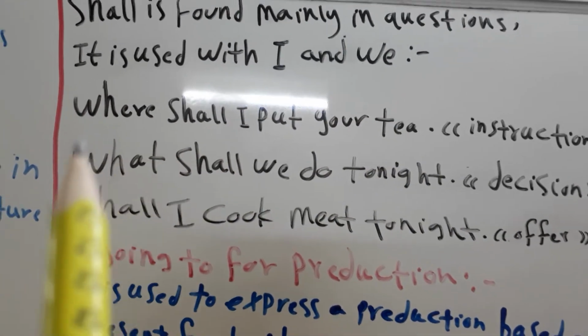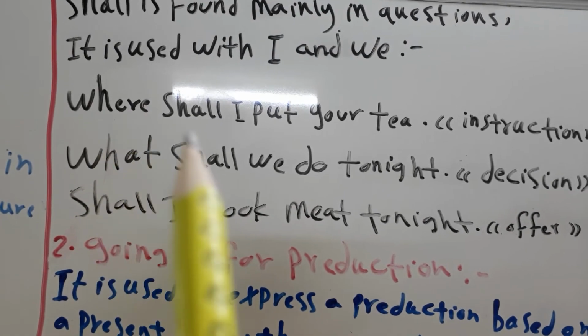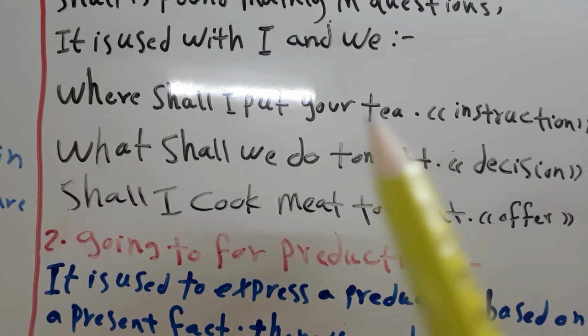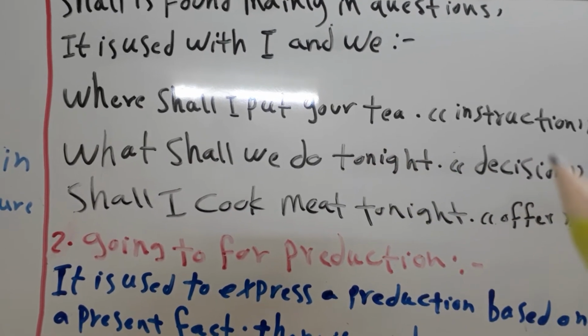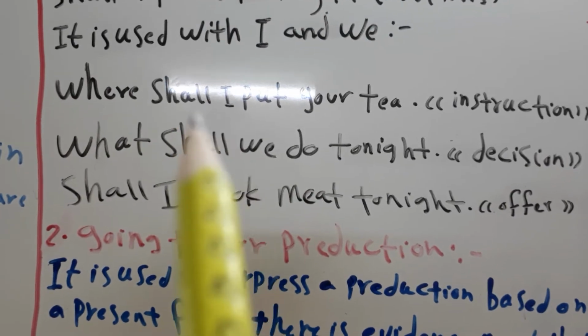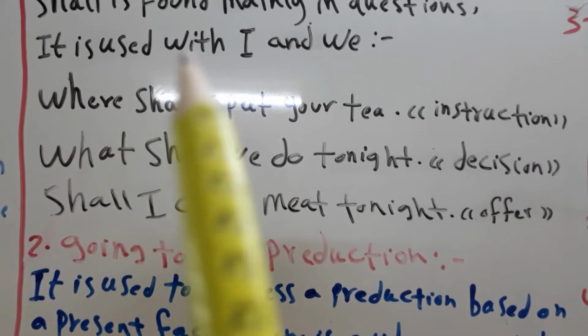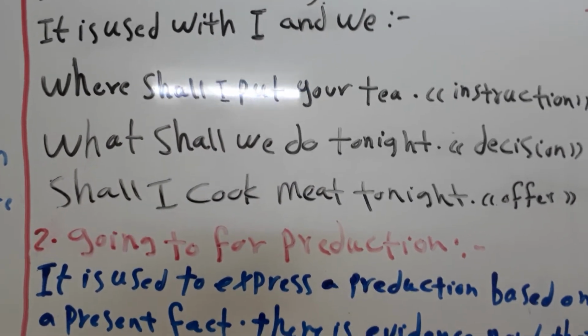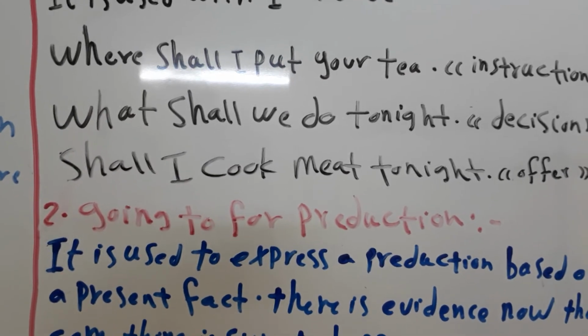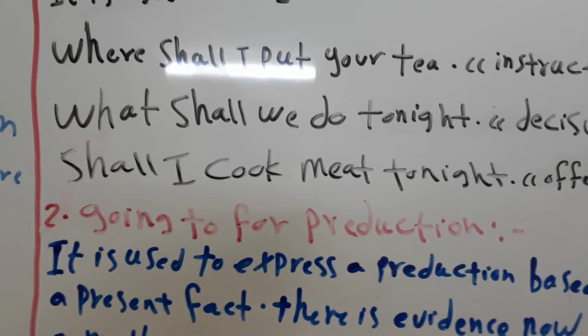For example, where shall I put your tea? Here the speaker asks for instruction, so we use shall to ask the listener about the place where we will put the tea.